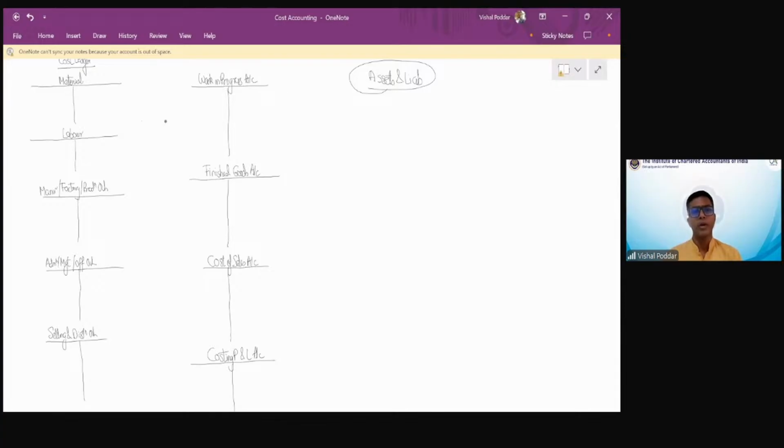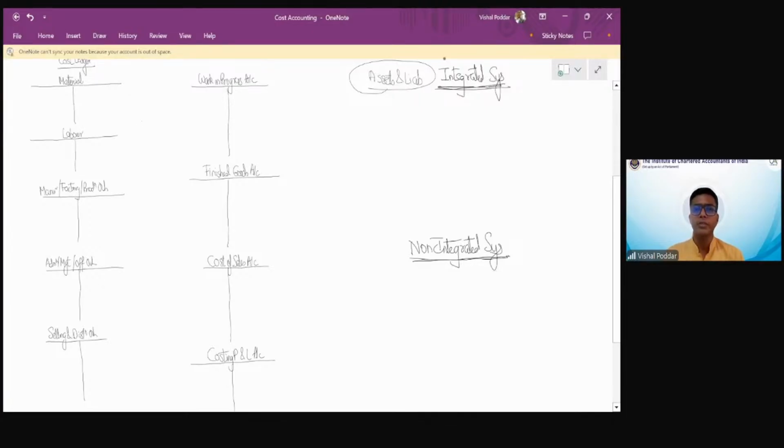The important point now is we have two methods of cost accounting. The first method is called the integrated system of costing and cost accounting, and the second is the non-integrated system. Now, what is integrated and what is non-integrated?